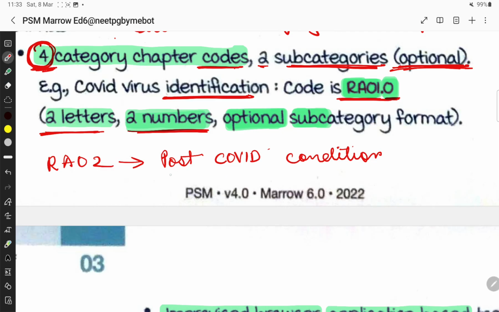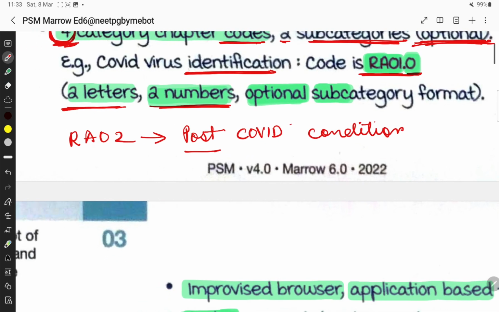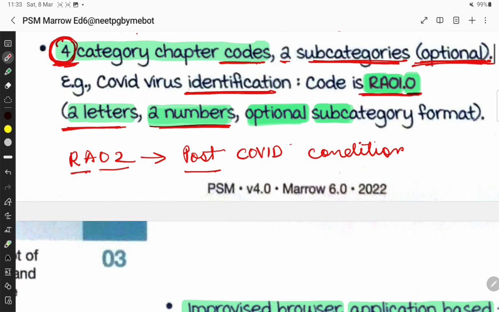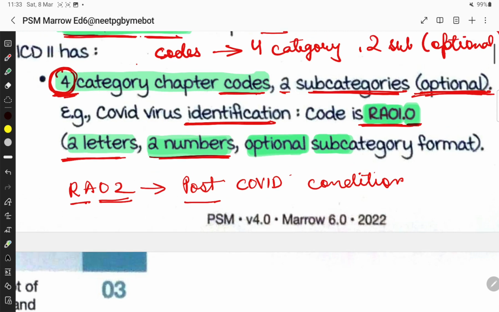Then for post COVID condition, the code is RA02. So this is also a 4 category chapter code, RA02. ICD-11 has 4 category chapter codes and 2 subcategories which are optional.